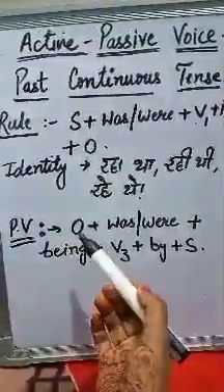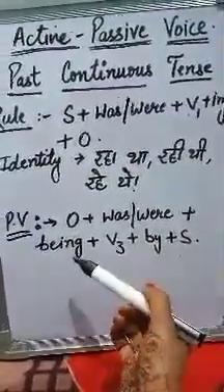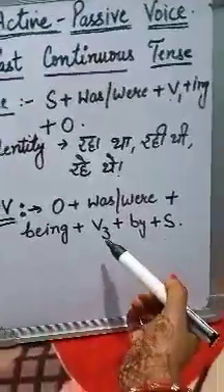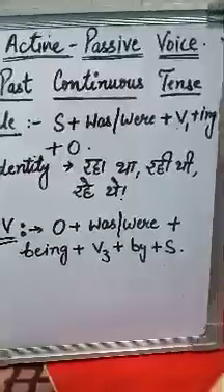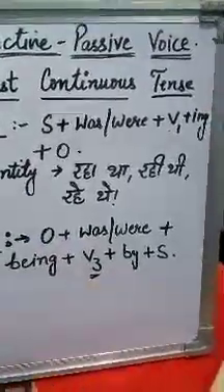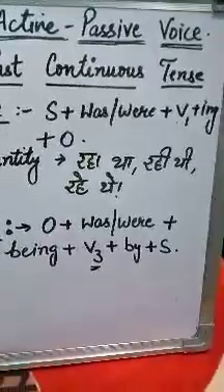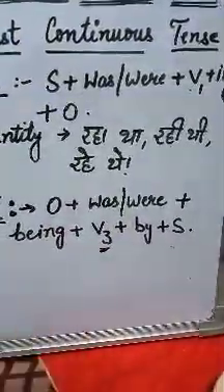First you will write object, then helping verb, then use of being, then third form of verb, then by, then subject. Okay, and I told you that whenever we convert active voice into passive voice, always use third form of verb.